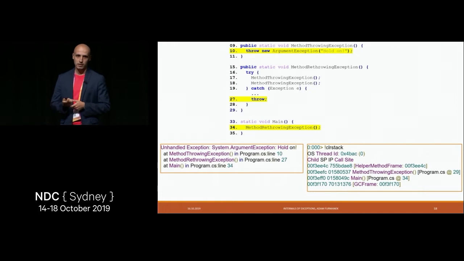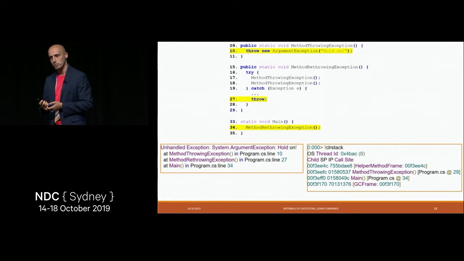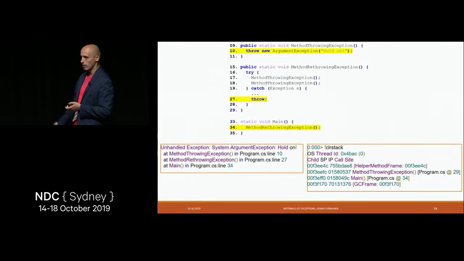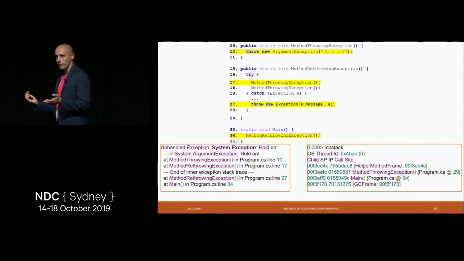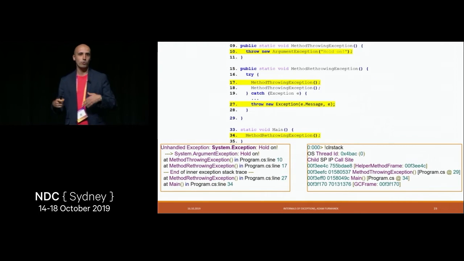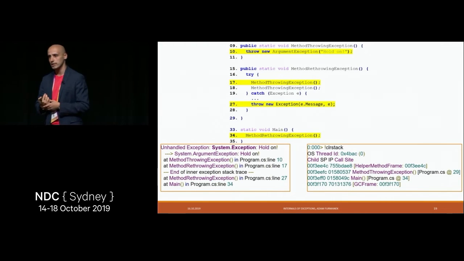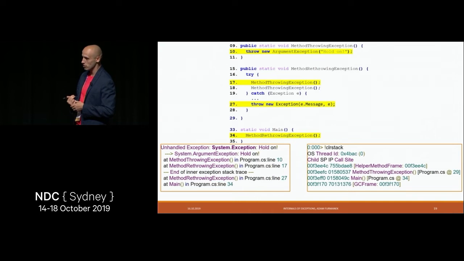So can we do better? Can we somehow get this line and print it out so we know where exactly we called the method? Maybe instead of rethrowing the original exception, let's try something different. Let's throw a new exception and pass the old one as the inner exception. It works. As you can see, we have all the lines in the bottom left corner, so all the lines are highlighted. They work pretty well.